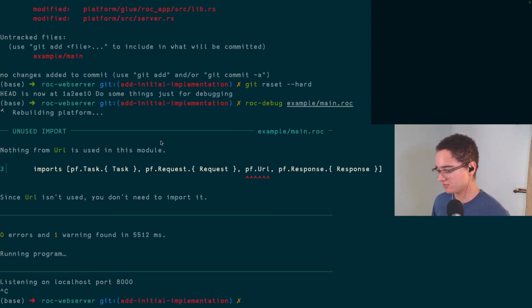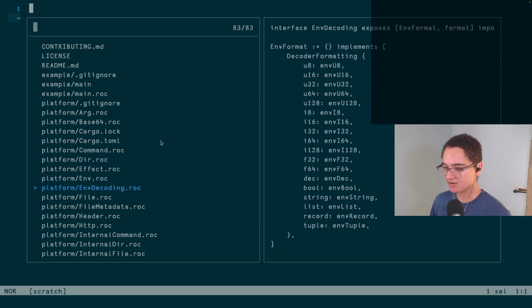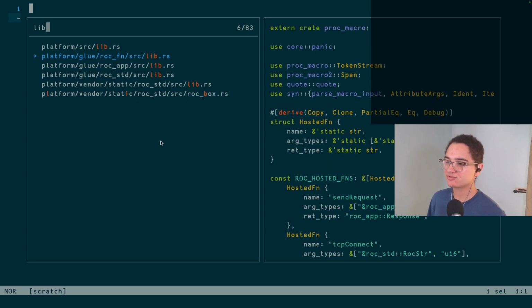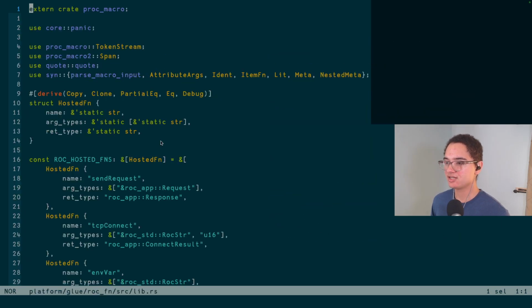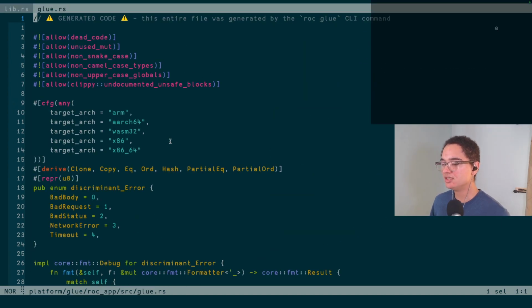So I'm in this basic web server platform. And so, if I open up this directory, it's a platform with, of course, lots of different Roc files. And then, most importantly, it's written in Rust. And so there's a number of Rust files here. The most important thing for us is this glue folder. This glue folder is an automatically generated set of files. And so if we look in here at roc function, for example, or actually I think that one's the one that's not auto-generated. So let me go to roc app, because I think that's the more important one.